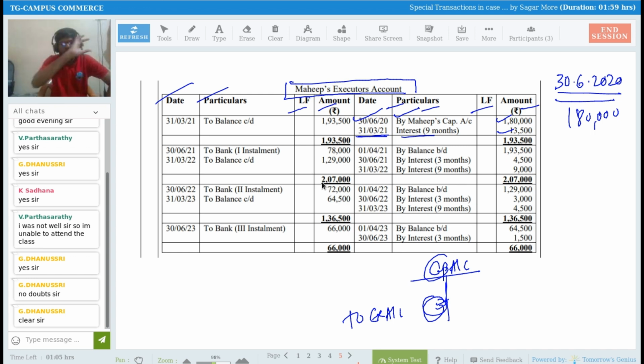So at year end, I need to close the books of accounts, yes or no? So I'm closing the books of accounts. So 1,80,000 rupees and 13,500, that is 1,93,500 rupees, are payable, right? And that is my balance carried down. See here, 31st March 2021, nothing on the debit side, so this is nothing but balance carried down. 1,93,500 is the balance at the end of 2021.